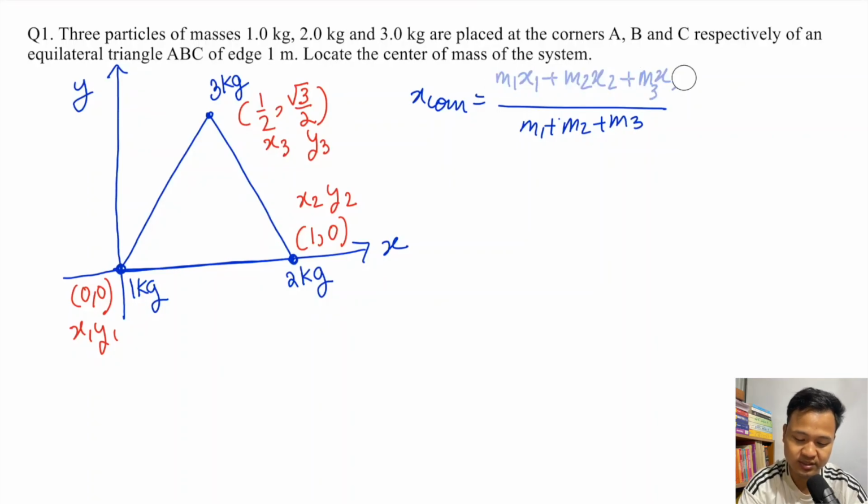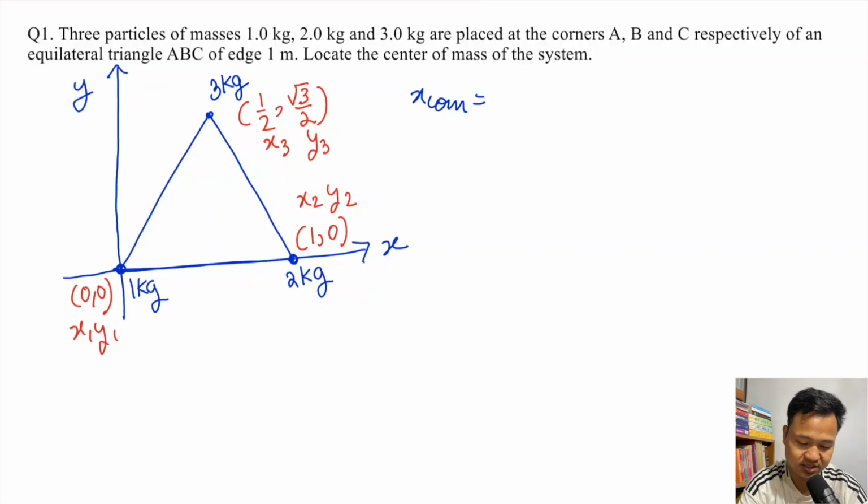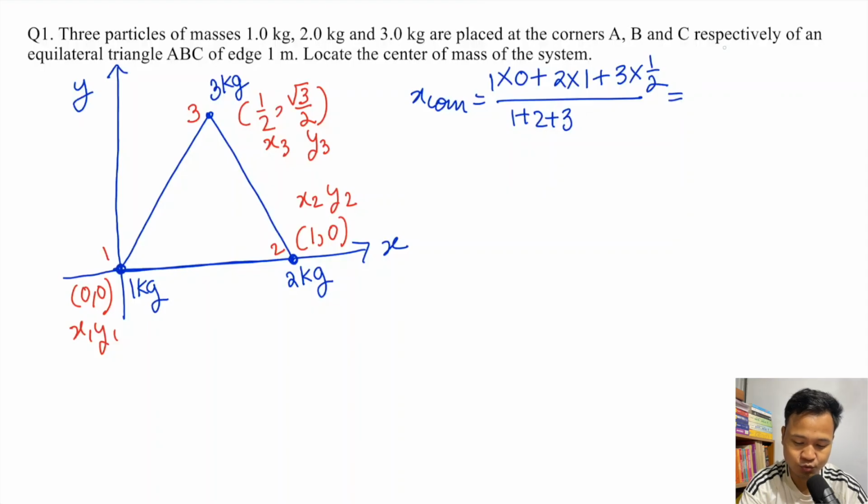So directly you can put this as a formula. Take this as 1, this as 2, this as 3. m1 is 1, x1 is 0, plus m2 is 2, x2 is 1, plus m3 is 3, x3 is 1 by 2, divided by m1 plus m2 plus m3. So 2 plus 3 by 2, that is 7 by 2, divided by 6. So this is 7 by 12.